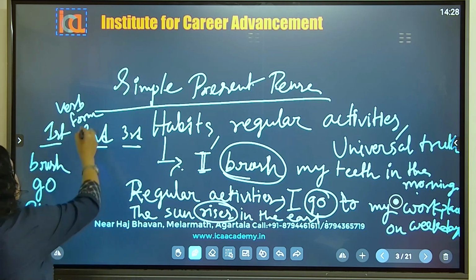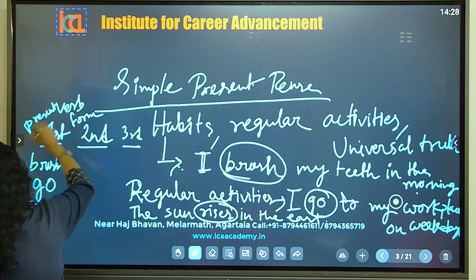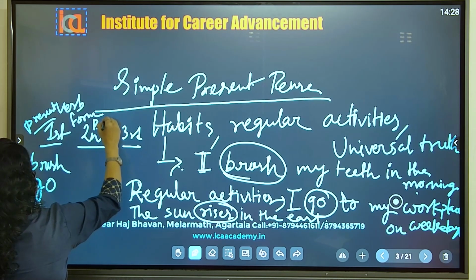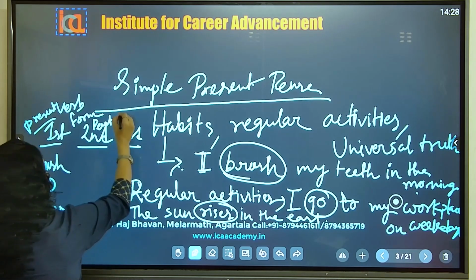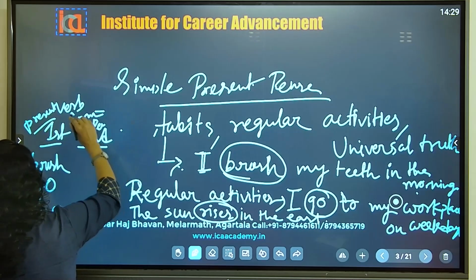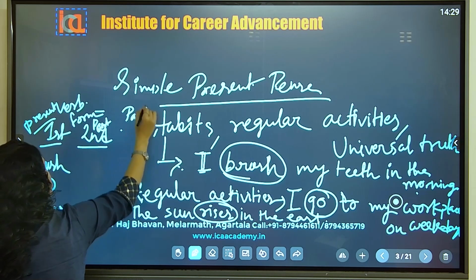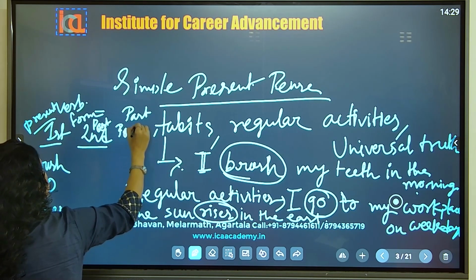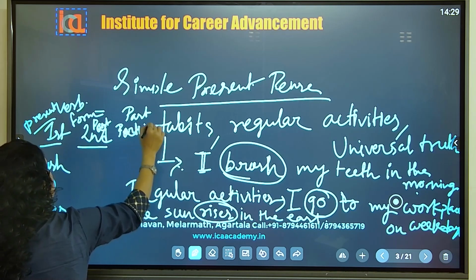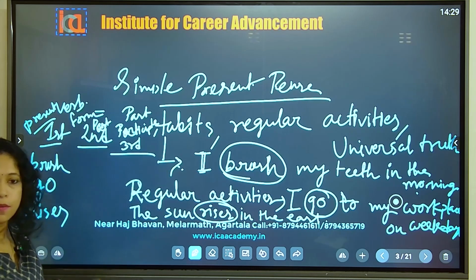First form means present. Second form means past. In the past tense, which form of verb are you going to use? Then the past participle. No future form, okay? The third form is the past participle form.